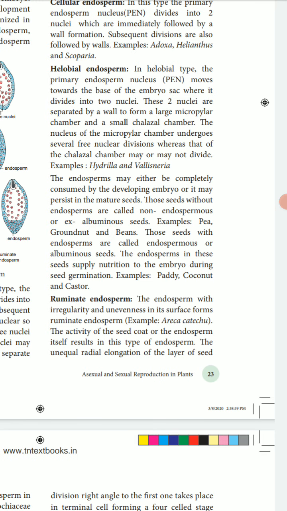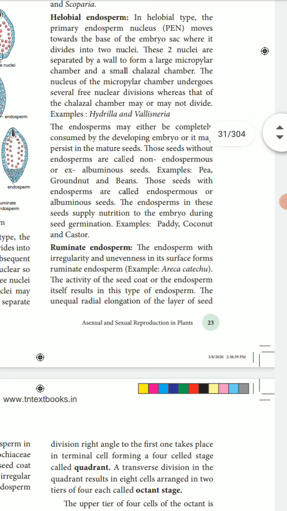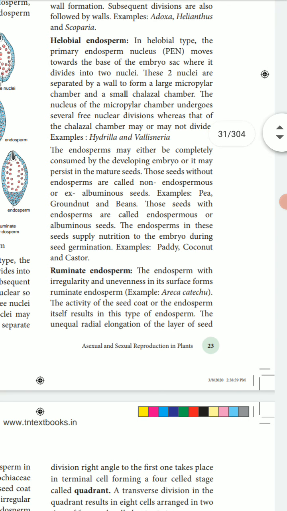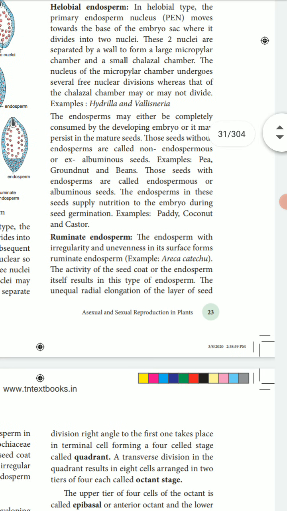I already told you, the small chalaza chamber undergoes several nuclear divisions. The chalaza chamber may or may not be divided in different plants, for example Quadrilla and Vallisneria. The endosperm may either completely consume the developing embryo, as in non-endospermic seeds, for example pea, groundnut and beans.